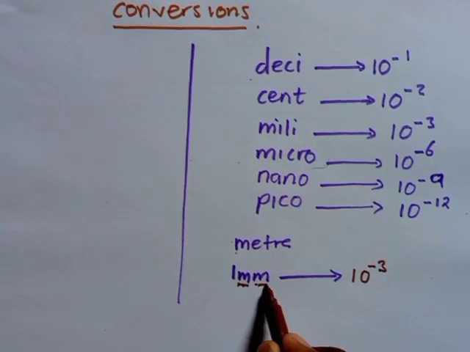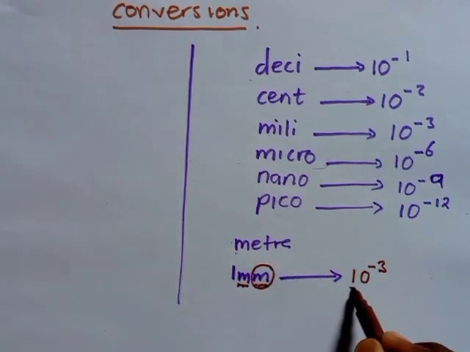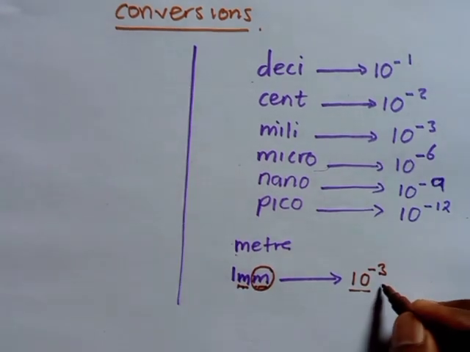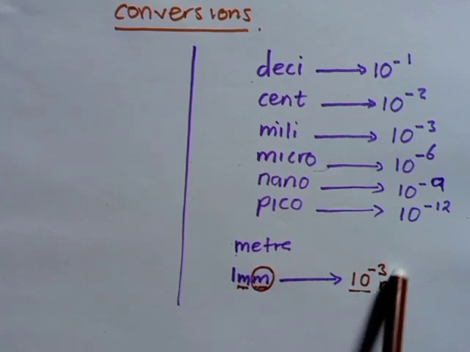Then the meter, you just write it in front of this standard number given. So a single millimeter is the same as 10 to the power -3 meters.